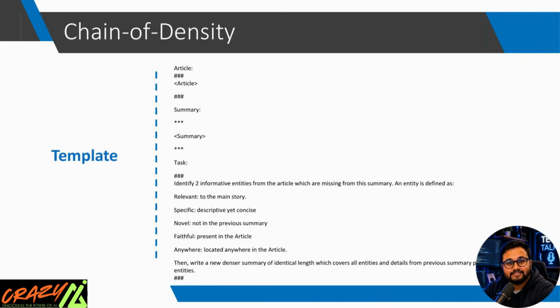Final comparison. Let's compare the two techniques you've learned today. Program of thought, best for math, coding, and logical reasoning. Chain of density, best for high quality summaries. These aren't competing techniques, they solve different problems. Knowing when to use each one is what makes you a better prompt engineer.